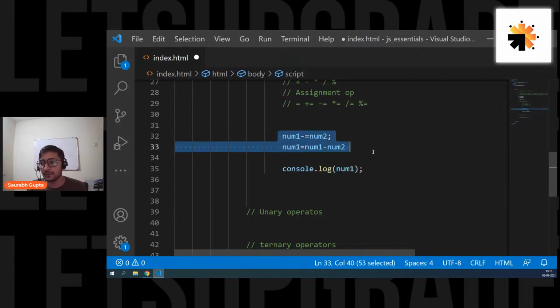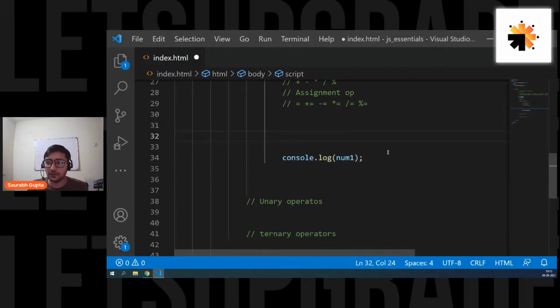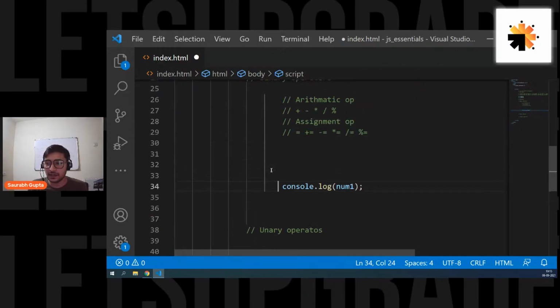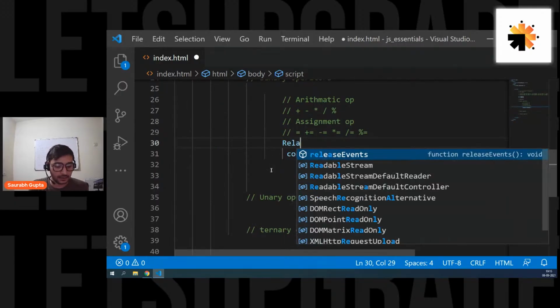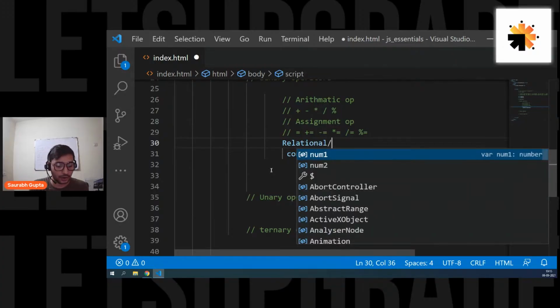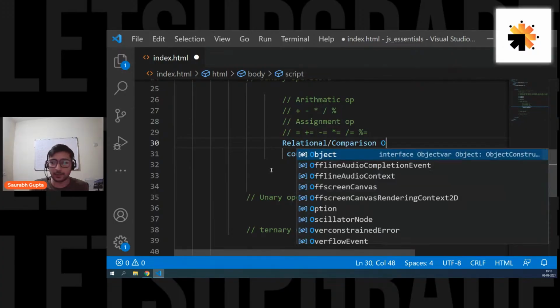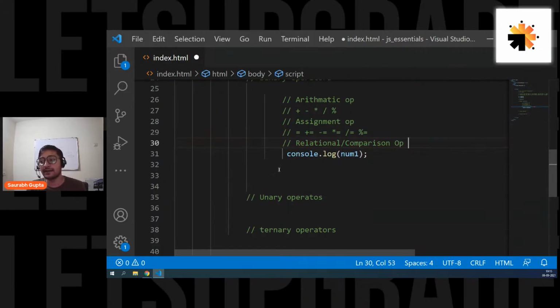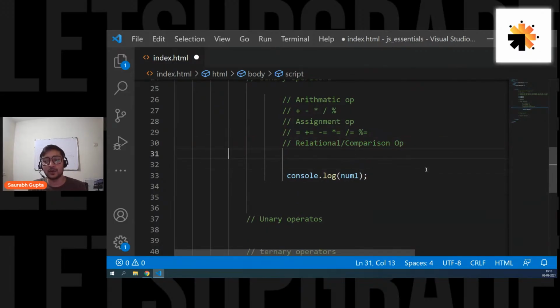Simple. Now, let's remove it, because now that we know how assignment operators work, let's move on to the next one, which is one of the most important: relational or comparison operators. So the next category, guys, in binary is relational or comparison operators. These operators are basically used to compare data. Arithmetic was for calculation, assignment was for assignment, relational are for comparisons. Relational is simply for comparison of data.